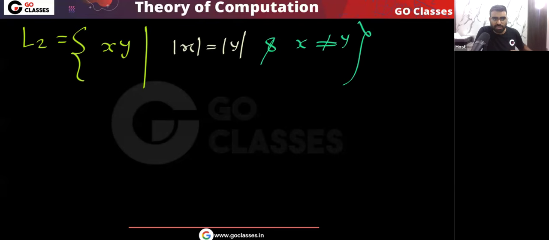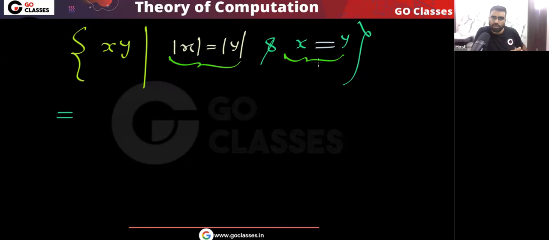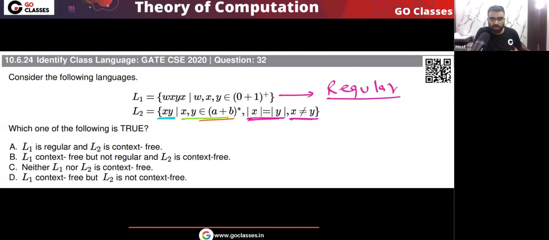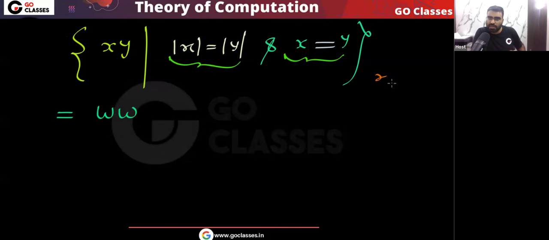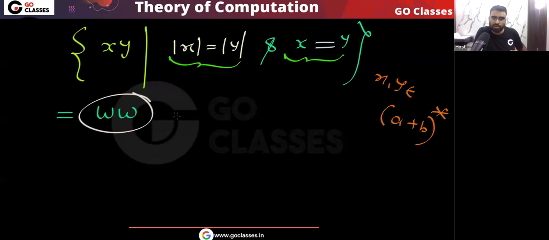Okay. Now you notice a few things here. If I say x is equal to y, now the length is the same and x is equal to y. So in this situation, you can see this becomes your WW. Yes or no? Because x and y are the same, this becomes your WW. And because x, y belong to (a or b)*, they are binary strings. So this becomes your not CFL.